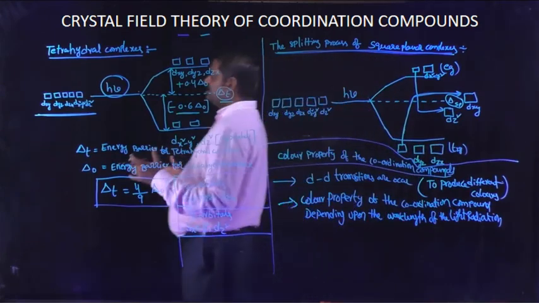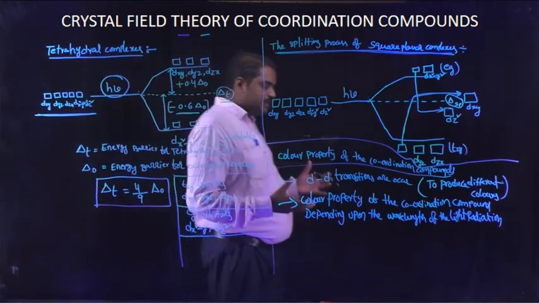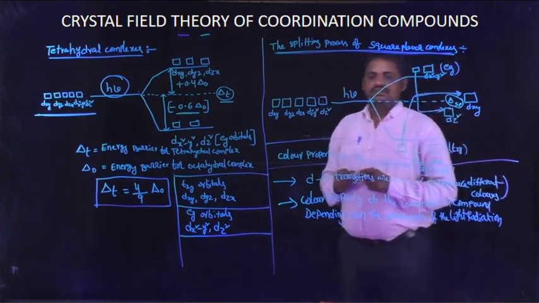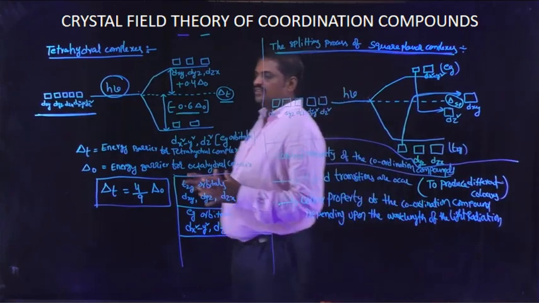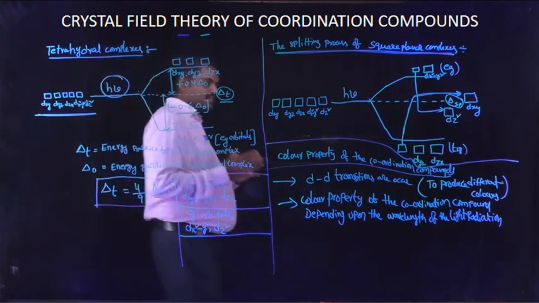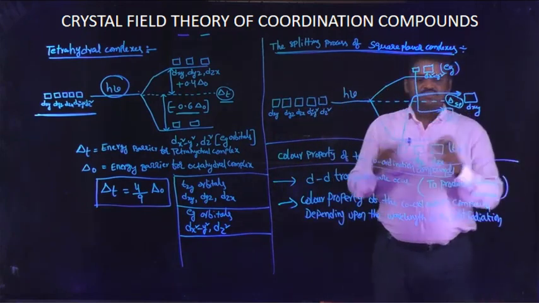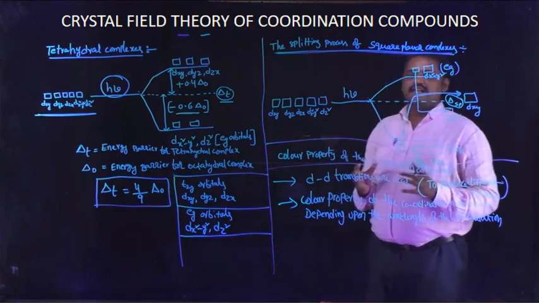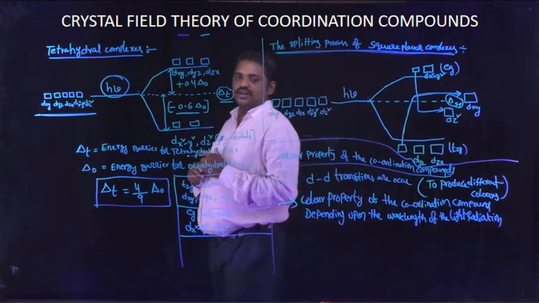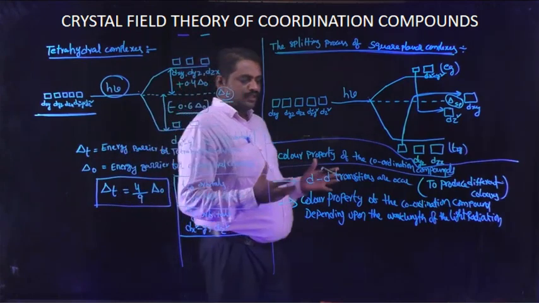The first failure of this theory is that it does not explain the stability of the coordination compound. That is the major failure in this theory. This theory explains only the color property and the splitting process of coordination compounds, but this theory does not explain the stability.